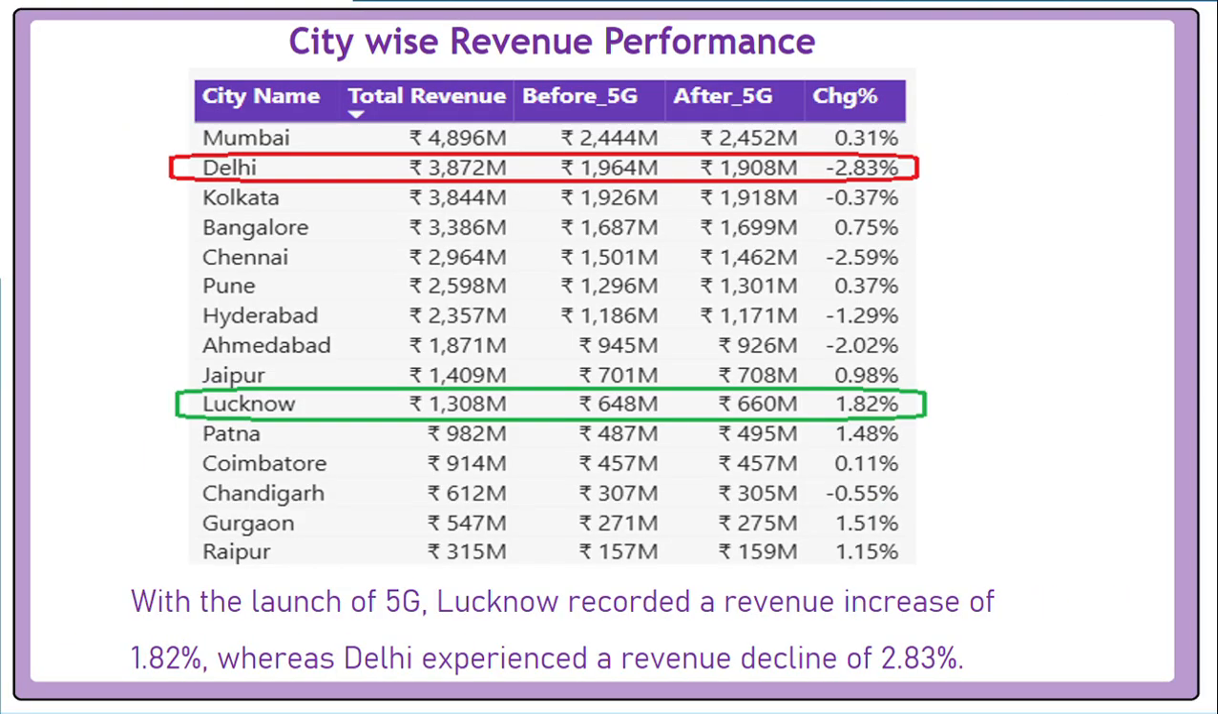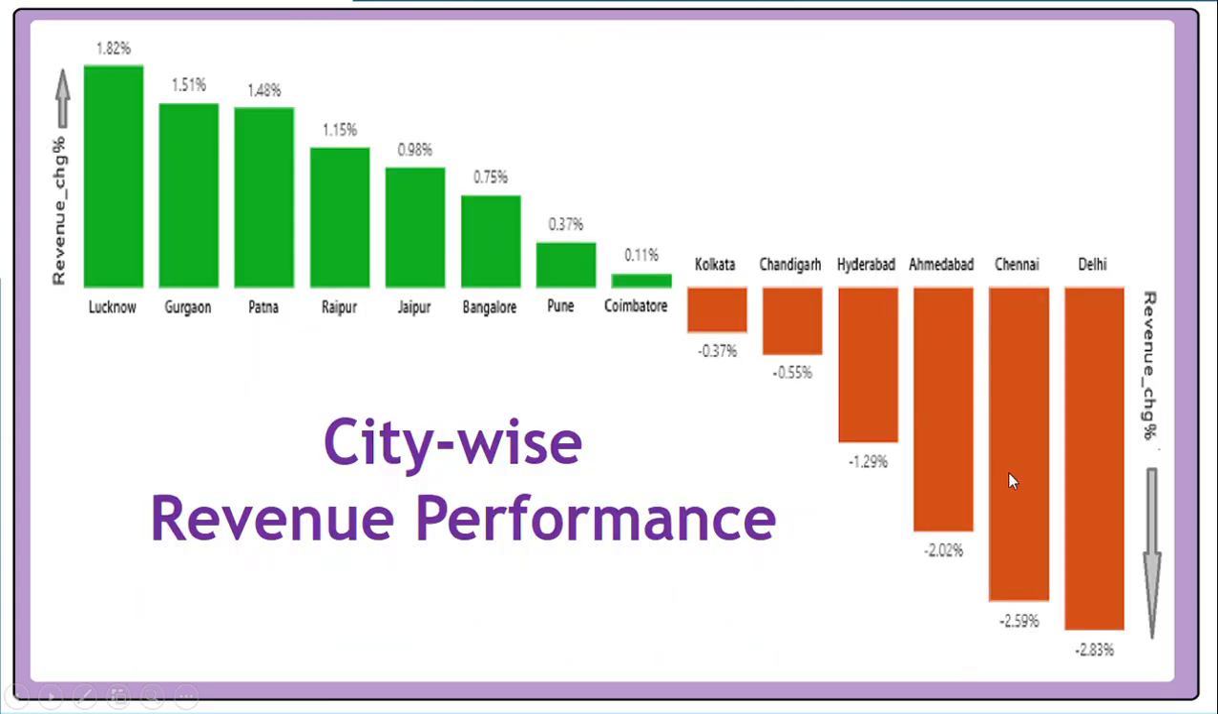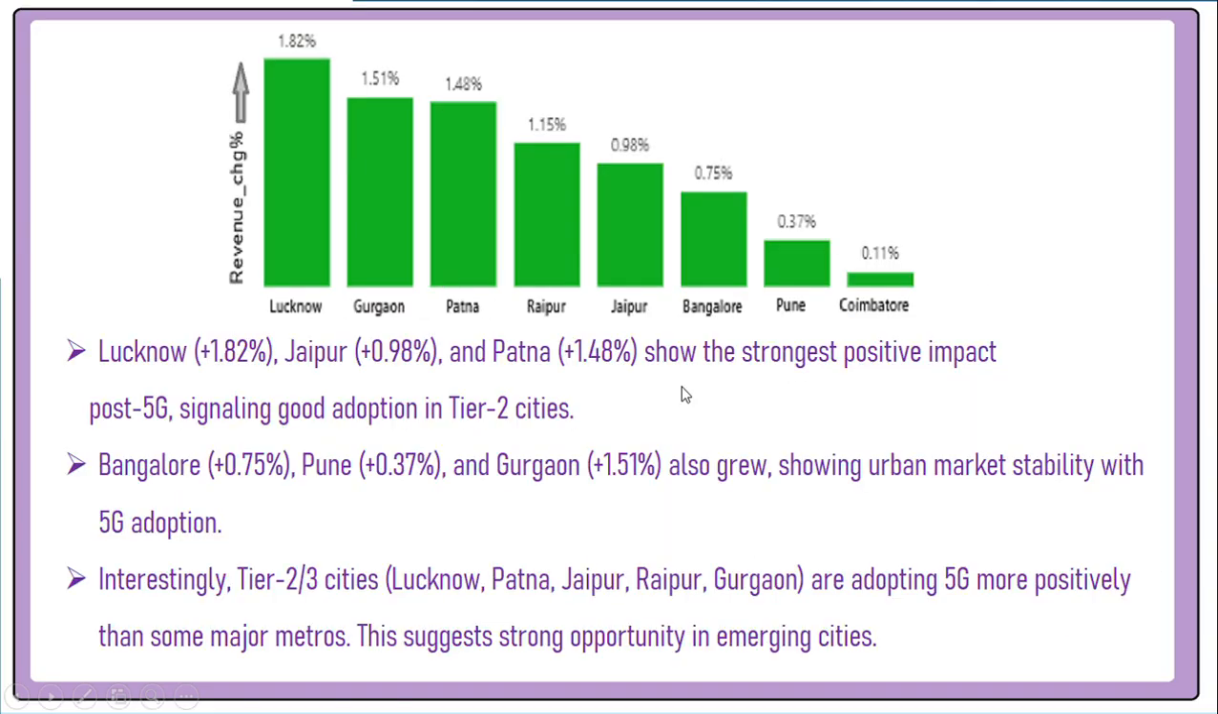This is the city-wise performance analysis, and here you can see Delhi experienced the maximum revenue decline, and Lucknow recorded a revenue increase of 1.82%. So now we'll see city-wise performance analysis. Here you can see, after the 5G launch, these are the cities which have positive change percent, and these are the cities which have negative change percent. So we'll look one by one.